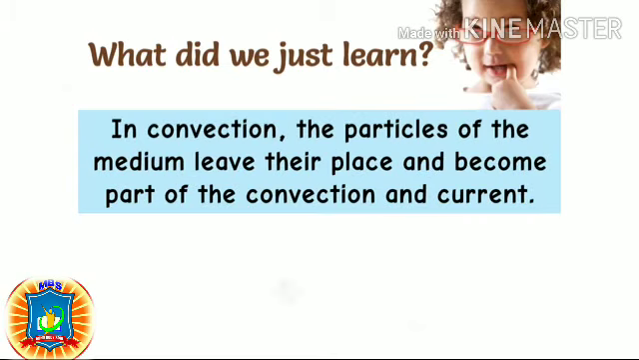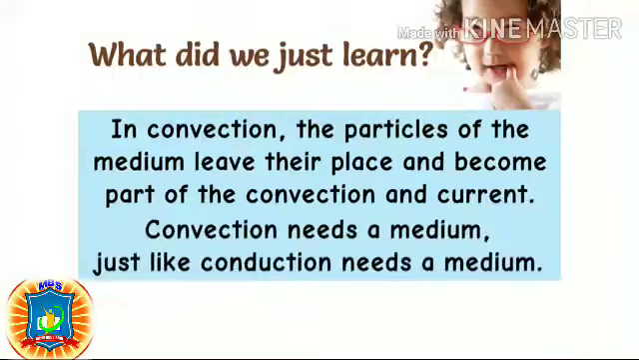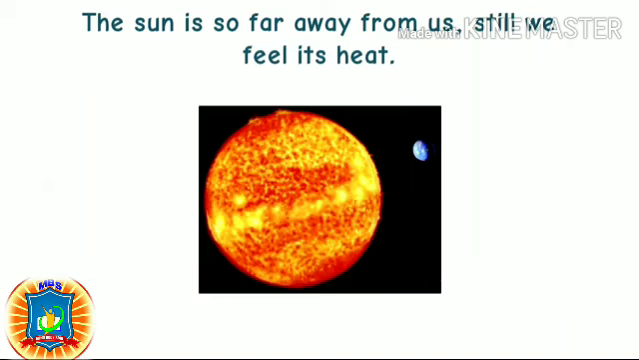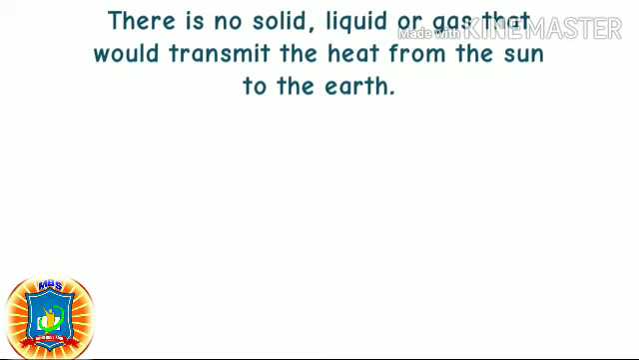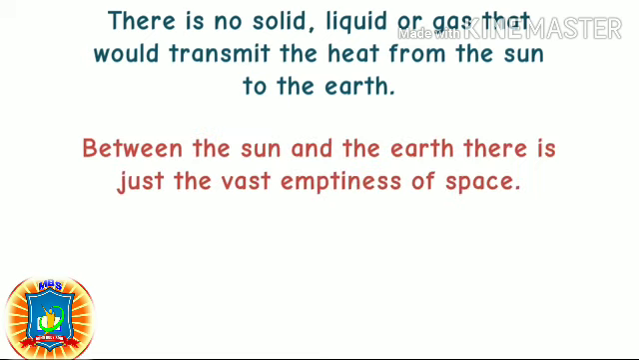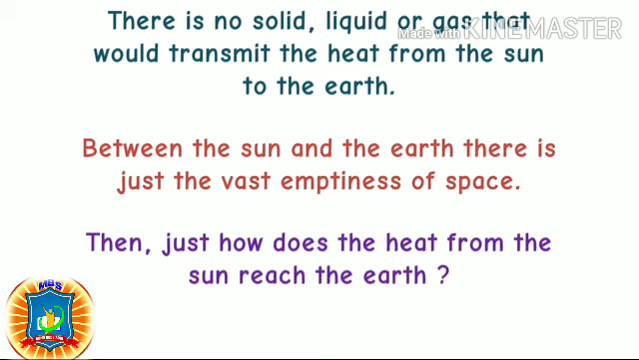In convection, the particles of the medium leave their place and become part of the convection current. Convection needs a medium, just like conduction needs a medium. The sun is so far away from us, still we feel its heat. There is no solid, liquid or gas that would transmit the heat from the sun to the earth. Between the sun and the earth, there is just the vast emptiness of space.